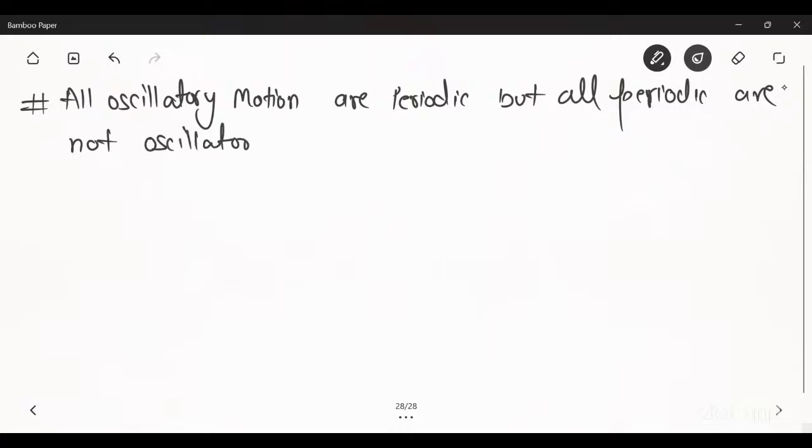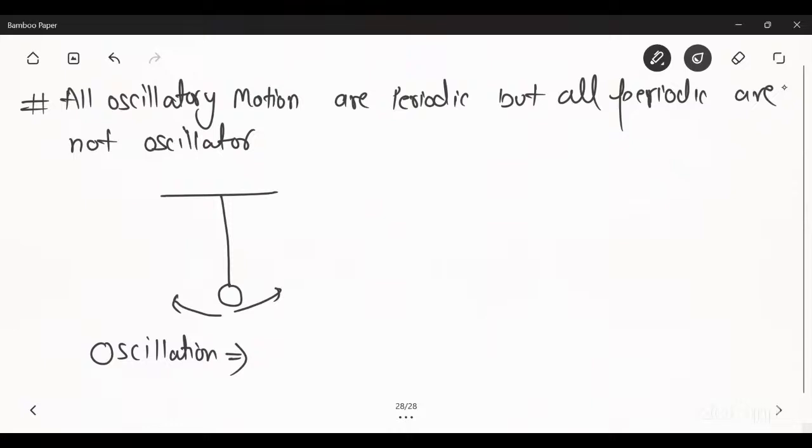Now I am taking an example. Suppose this is a pendulum. It will repeat again and again at its position. It will do a to and fro motion. If it is doing to and fro motion, that means it is doing oscillation, and oscillation means it will repeat its position again and again.